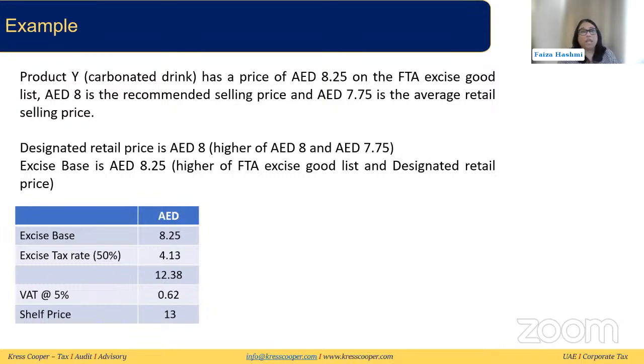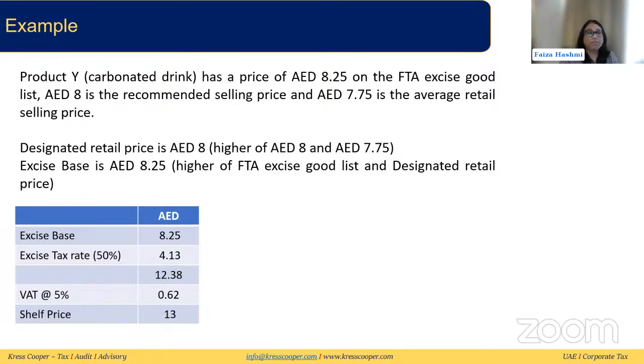So we need to choose that. So designated retail sale price in our case would be 8. Now, to see the tax base, what is the excise tax base, we need to compare the higher of the excise good list and the designated retail price. Right now, in the excise good list, it is 8.25 in our example, and the designated retail selling price we have chosen as 8, since that is the higher of the average retail selling price and the recommended selling price. From both of these, the higher is the FTA excise good list price, which is 8.25. So that is our excise base.